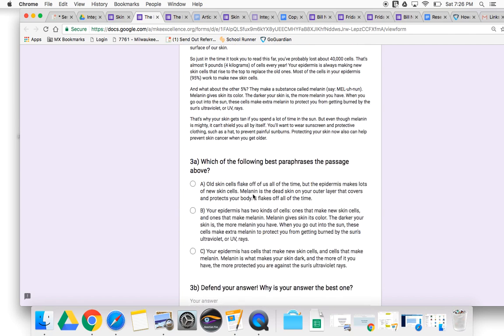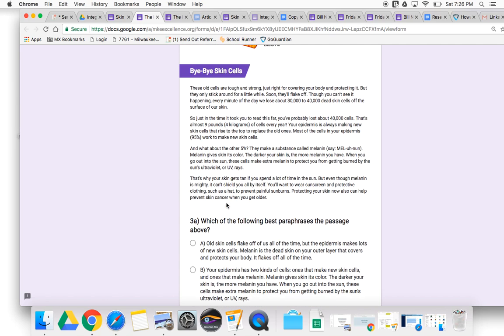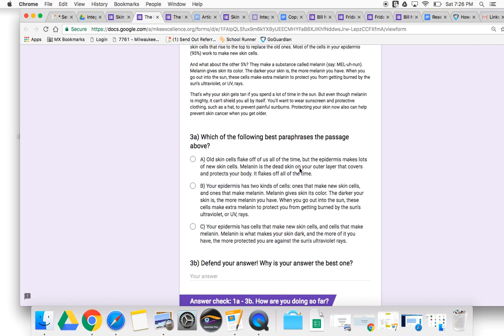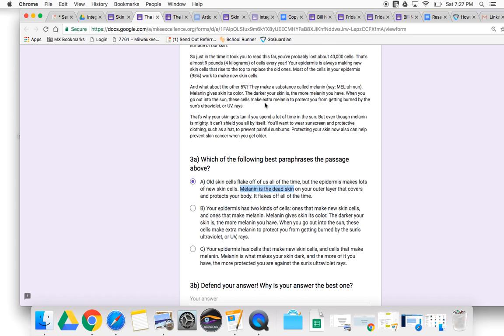All right, and now for 3A, which of the following best paraphrases the passage above? This is a little bit of a meatier passage. Let me look at A. Old skin cells flake off us all the time, but the epidermis makes lots of new cells. Melanin is the dead skin on your outer layer. Whoa. But we know this isn't right? Melanin isn't the dead skin. It says here, right, what melanin is. Melanin gives skin its color. So it's not dead skin, so A is not right.